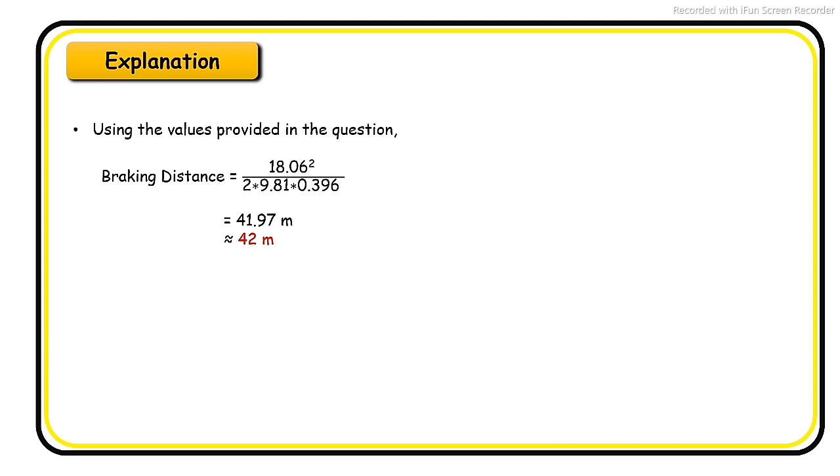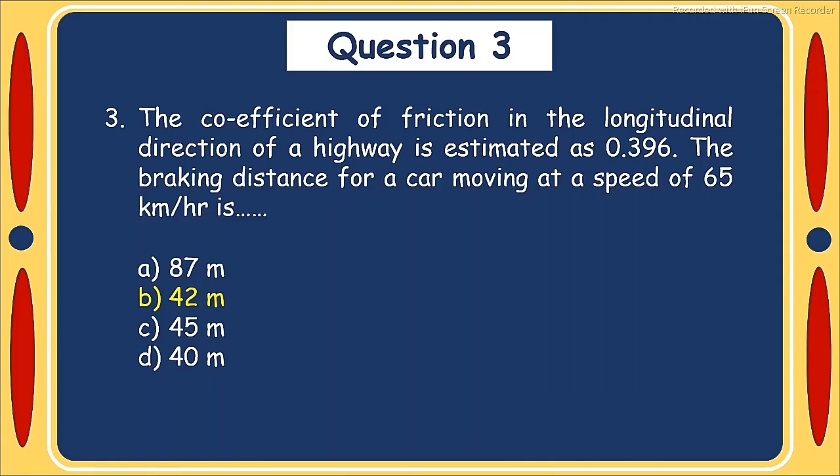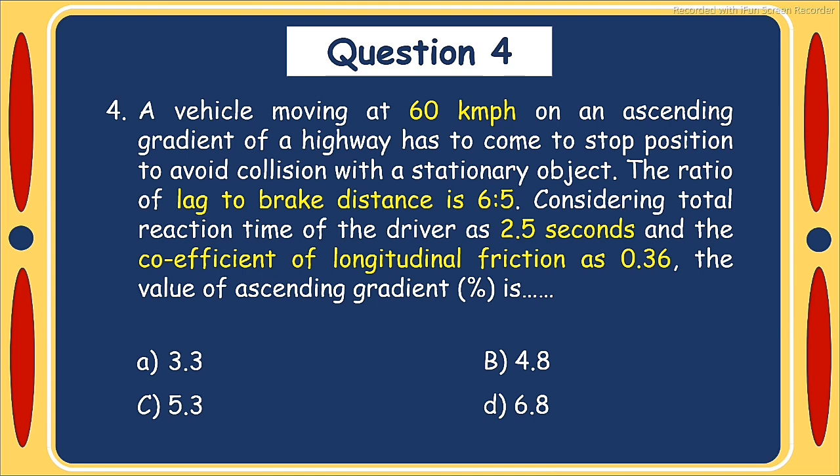Using the values provided in the question, braking distance is 41.97 meter, which is nearest to 42 meter. Hence, the braking distance is 42 meter. So, the answer of question number 3 is option B, 42 meter.